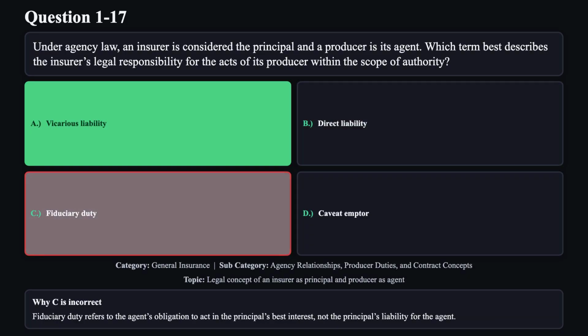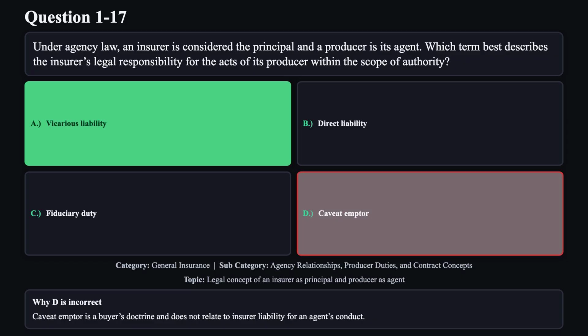Reason C is not correct. Fiduciary duty refers to the agent's obligation to act in the principal's best interest, not the principal's liability for the agent. Reason D is not correct. Caveat emptor is a buyer's doctrine and does not relate to insured liability for an agent's conduct.